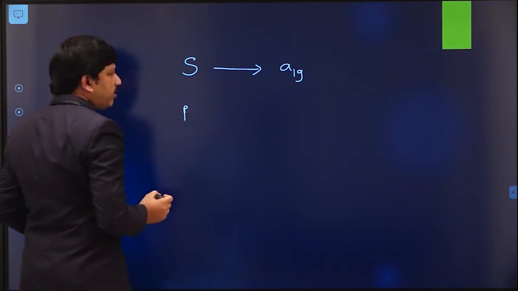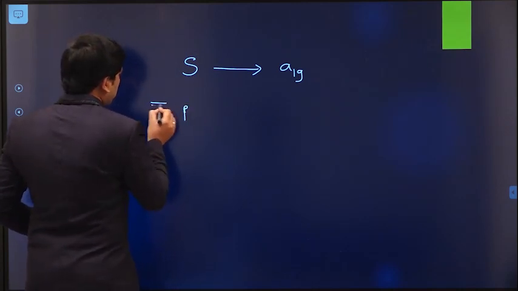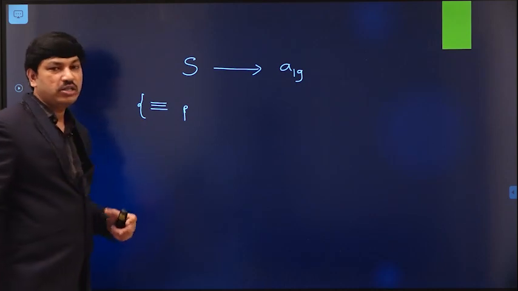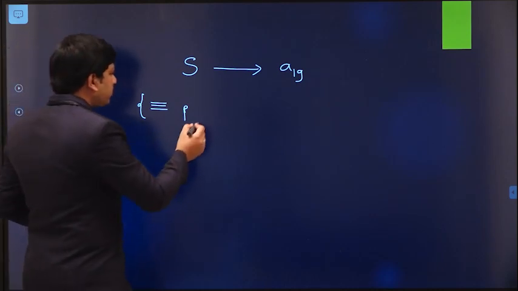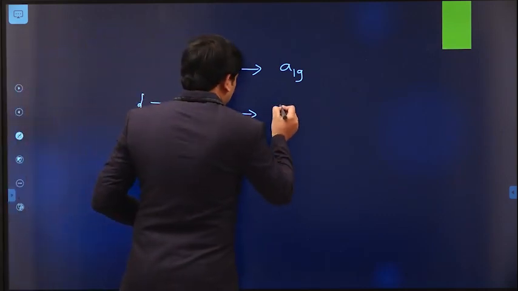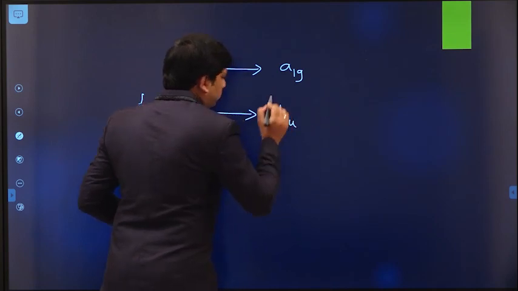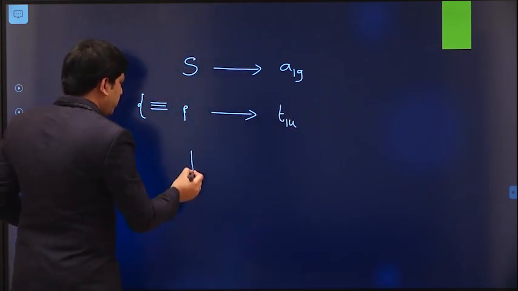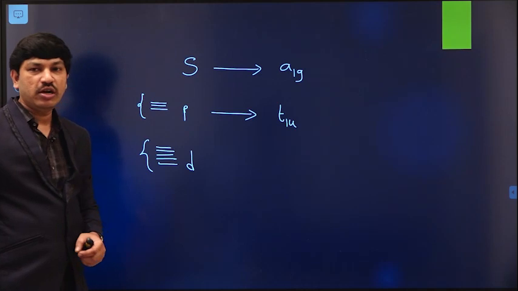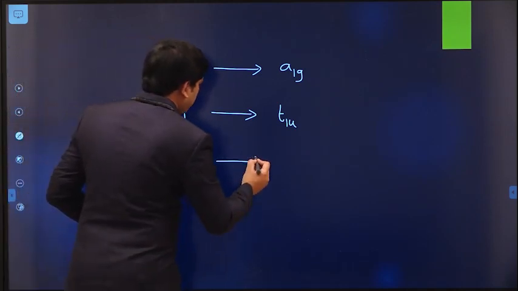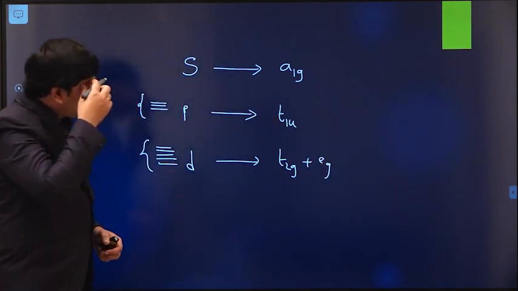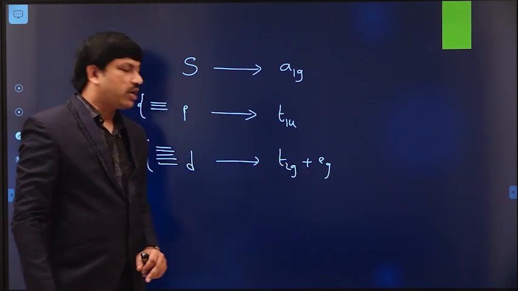And p orbitals, how many p orbitals do we have? Generally we have 3 p orbitals, px, py, pz. All have the same amount of energy. They are called degenerate p orbitals. These p orbitals are unsymmetrical in nature. How many orbitals do we have? 3. So T1U. And we have 5 d orbitals, 1, 2, 3, 4, 5. Again, all these 5 d orbitals are degenerate in nature, and they transform into T2G plus EG symmetry groups like this.